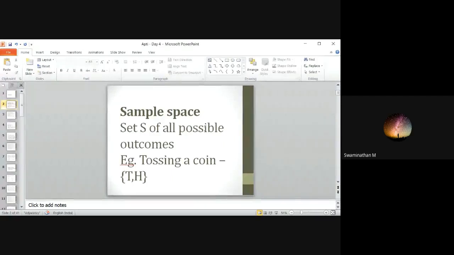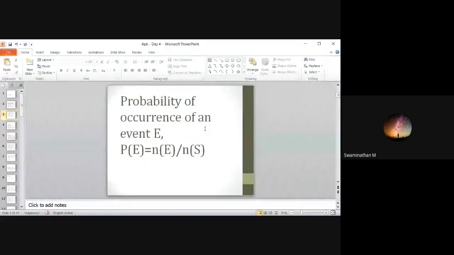So we will see problems. We have different problems. Before that, I have a few formulas here. For an event, P of E is equal to N of E by N of S. E is an event and S is the sample space.